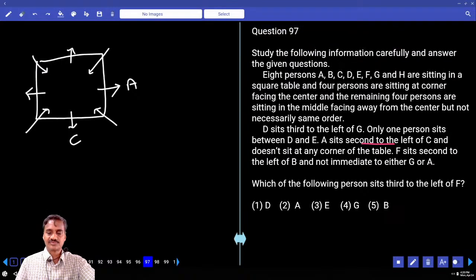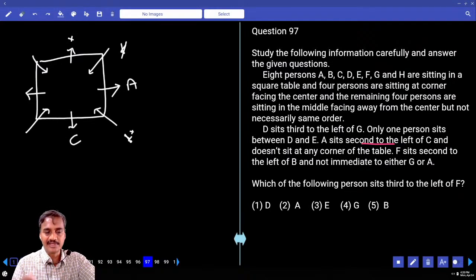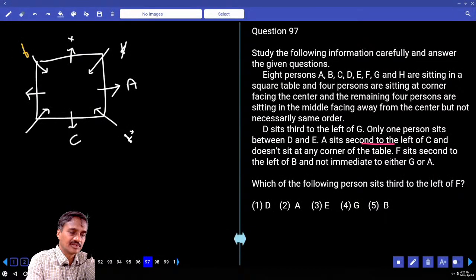F sits second to the left of B, and not immediately next to either G or A. Only one person between D and E, and A sits second to the left of C. F is second to the left of B and not adjacent to G or A. F cannot be here, and F cannot be here. As F cannot be in these two places, can we have F here? F is seated second to the left of B, so F cannot be here as well. F sits second to the left of B. Now if F is at this place, it is a possibility I'm talking about.